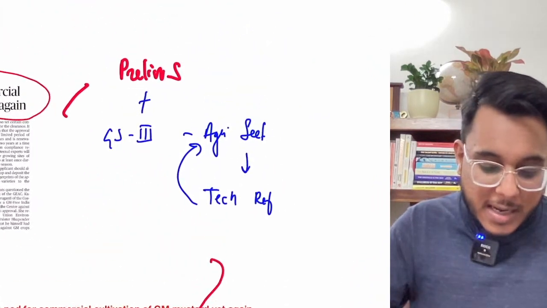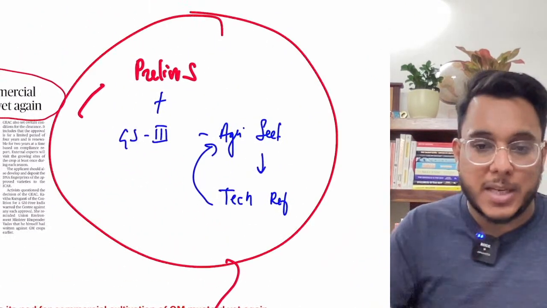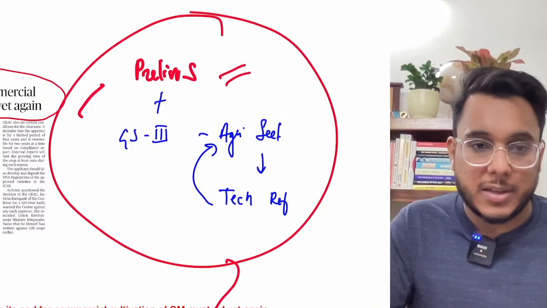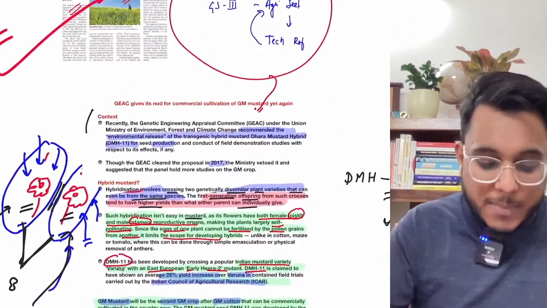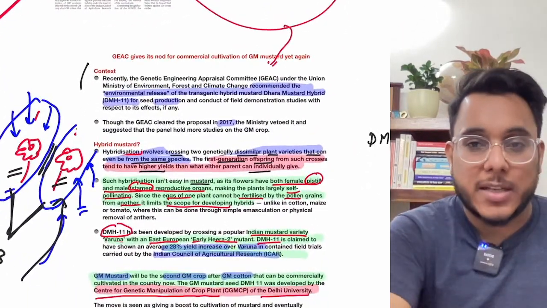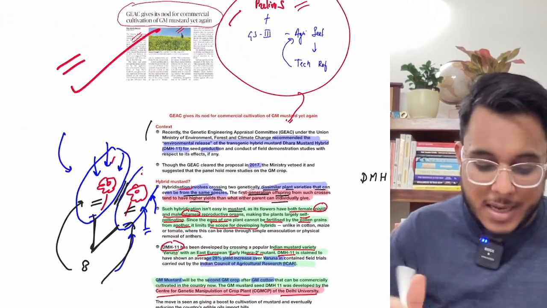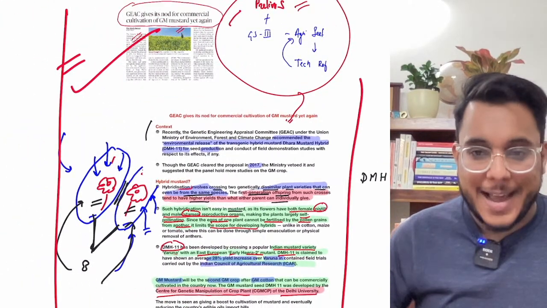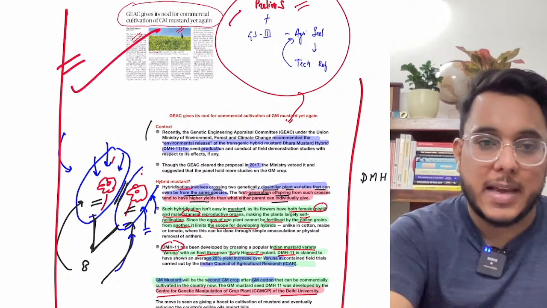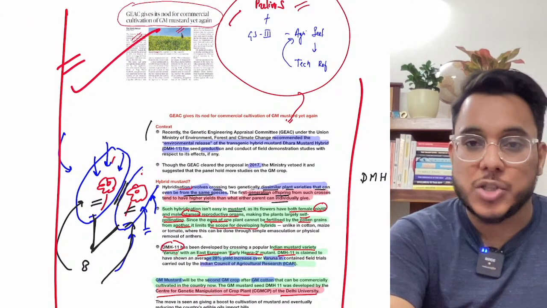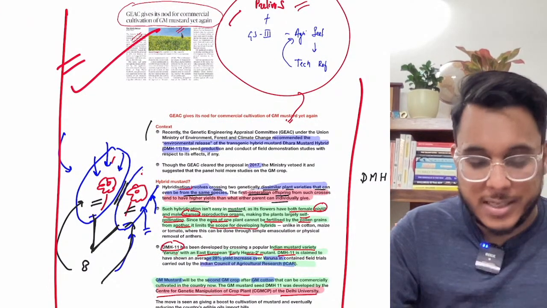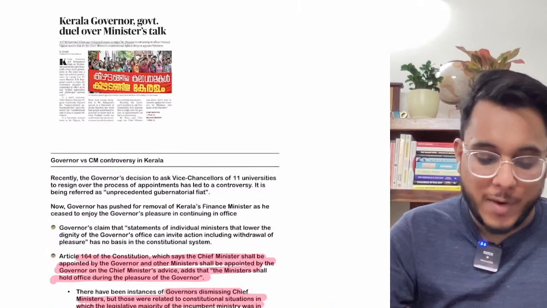Very, very important article, guys, for the prelims examination, because in the past such kind of things have been asked. So I will highly insist that you please download this entire PDF and please attach the notes that I had given here in your environment ecology notes as well as in GS paper number 3. Now moving to the next article.